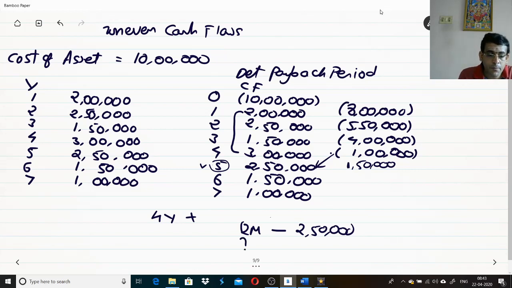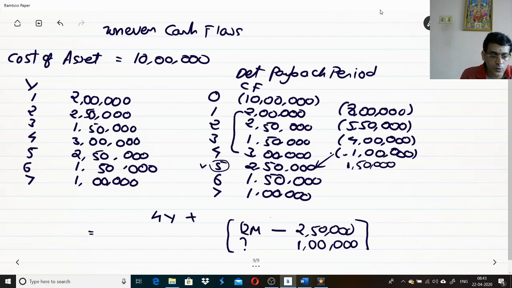In how many months you will be earning 1 lakh? Because my payback period is what? Recovery of the 10 lakhs. Already 9 lakhs is recovered. So this 1 lakh is out of this 2 lakh 50,000. So ultimately, in how many months I am going to recover this? This gives me the payback period in the terms of months. That means what we are trying to do, 1 lakh into 12 divided by 2 lakh 50,000.